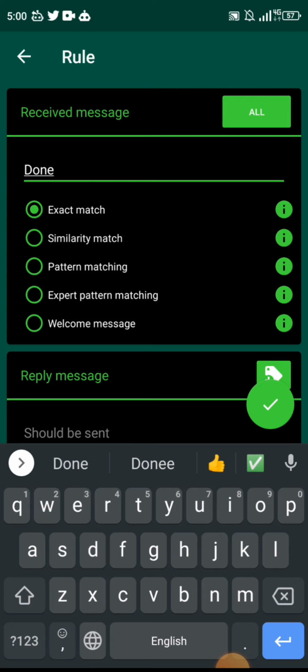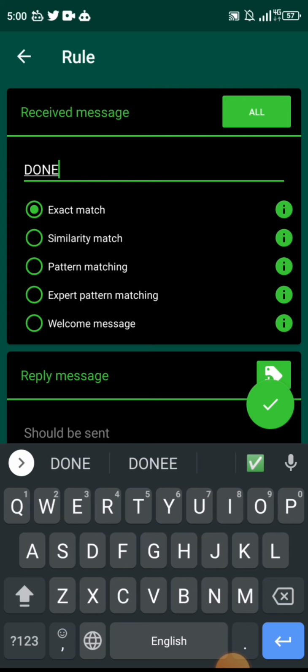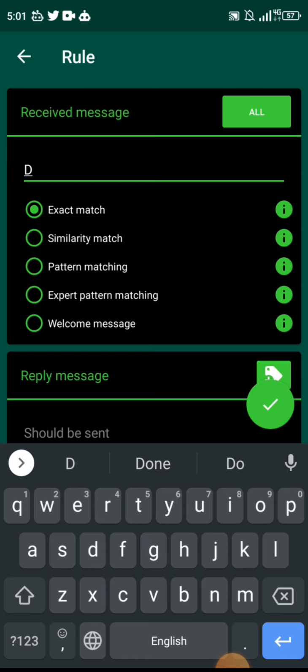But what I've noticed is that sometimes, remember when I typed, I said the person should reply with done, that's in capital letters, right? But sometimes people will not follow your instruction per se. They will reply with done with the first letter capital and the others small. Now, if you do something like this, the software may not pick it up. So what you can do is try to imagine what are the different kinds of responses that people can give, then you create multiple response options for that. I've already jumped to one of the things I said I was going to talk about later, but I think it's cool to do it now.